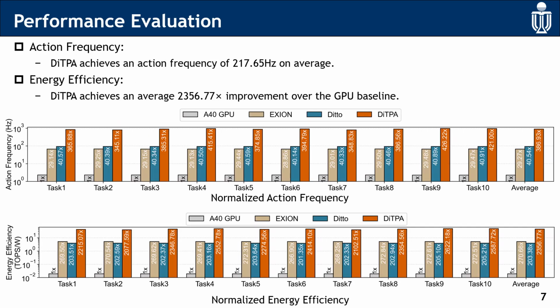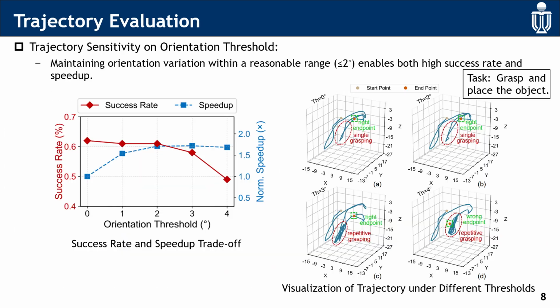In the performance evaluation, DiTPA achieves an action frequency of 217 Hz on average. For the energy efficiency, DiTPA achieves an average 2,356 times improvement over the GPU. Compared to the existing DiT accelerators, DiTPA achieves an energy efficiency improvement of more than 8 times and 11 times.